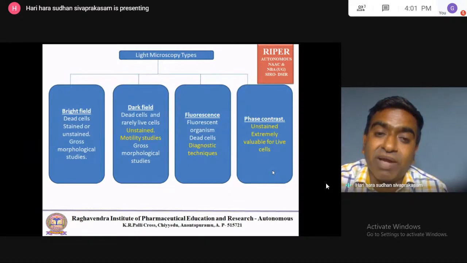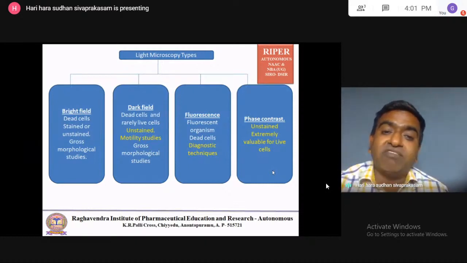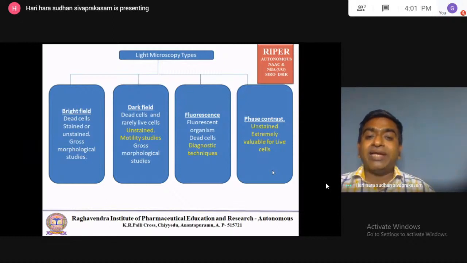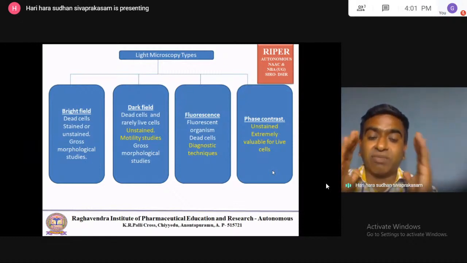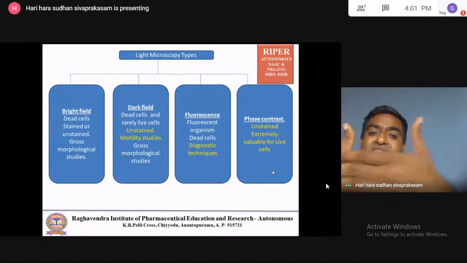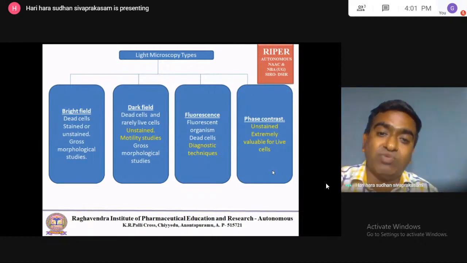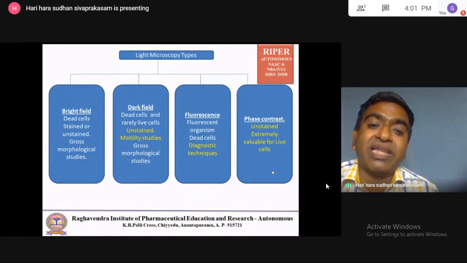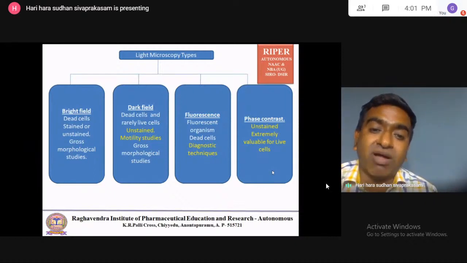Some preventive slit will be there. If a beam of light is coming, the slit will prevent most of the light, so only some diffracted light from the slit falls on the object. That will create the image of the microorganism.